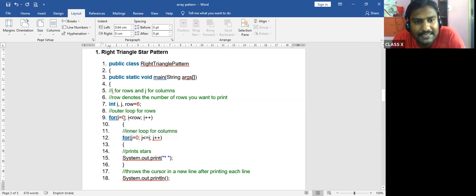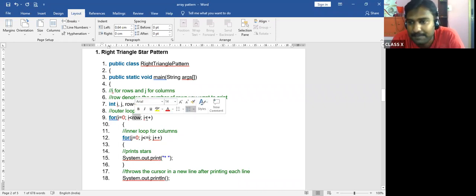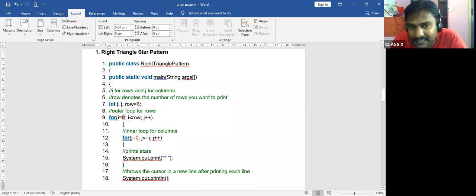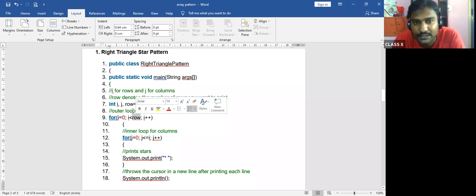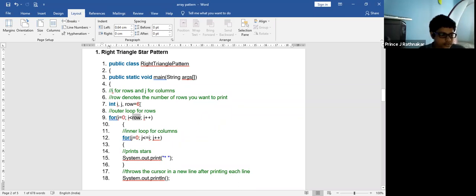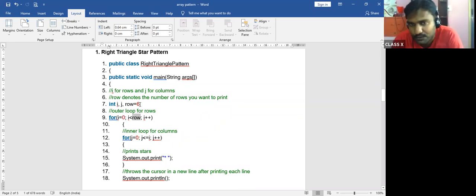Now I is equal to 0, I is less than or equal to row, I plus plus. So we start with 0, initializing the number with 0, and I is less than row. Means how much? Row is what? 6. So 6 times it has to print. To print 6 times, I'm using this symbol. What is this symbol called? Increment operator.